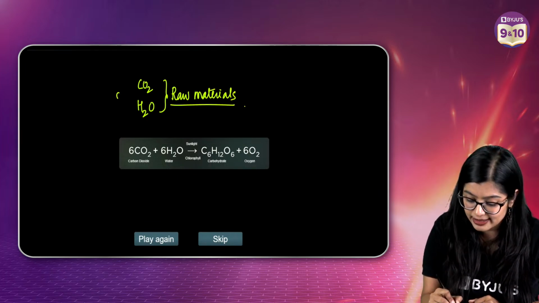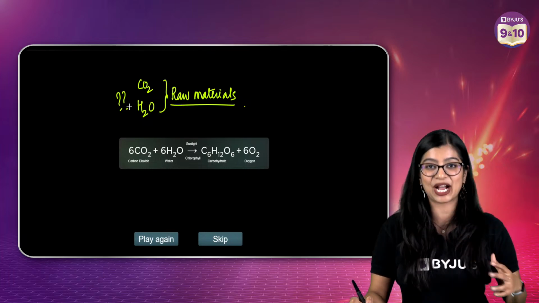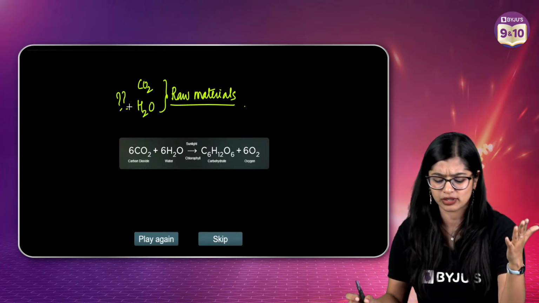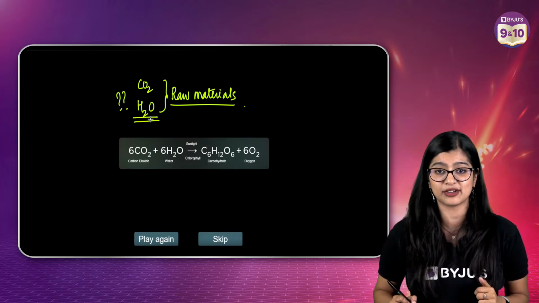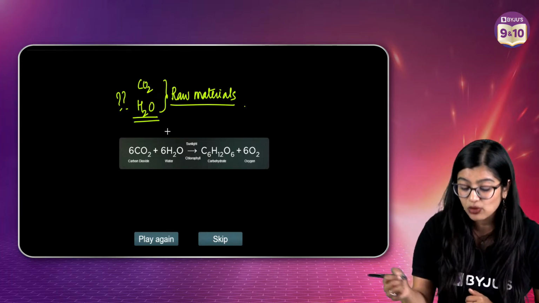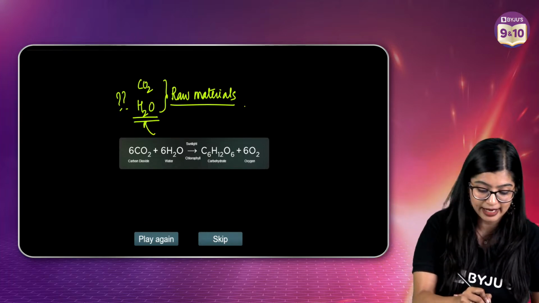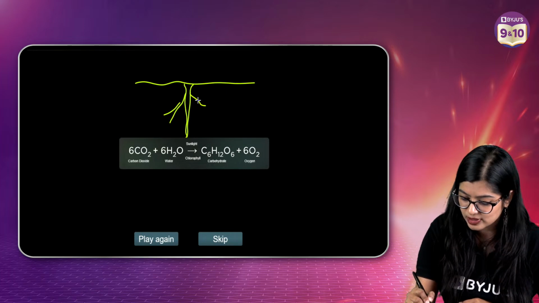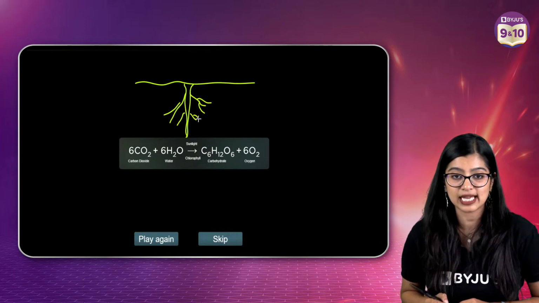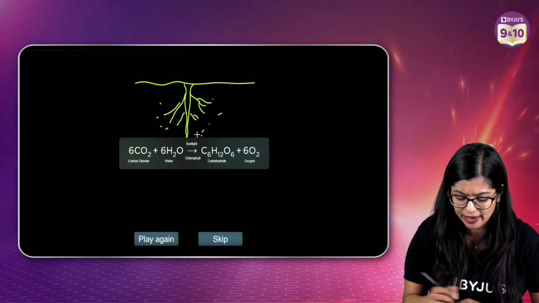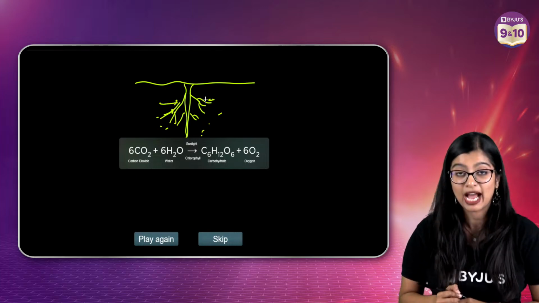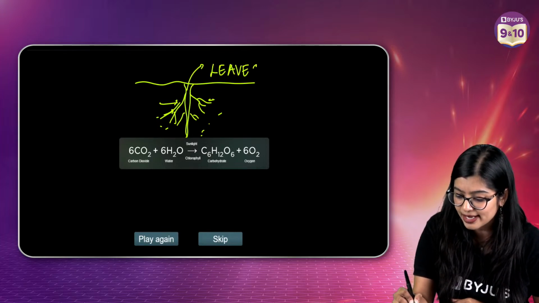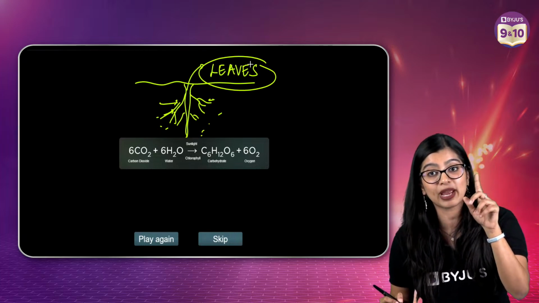Now the next question is, how exactly or where do they come from? Everybody in the live chat and for those of you watching later, you can think about it. Where is water coming from? Give me the answer very quickly. We know that water is absorbed by the roots. I'm just going to quickly draw a root system. Water is present in the soil, gets absorbed by the roots, and is transported all the way to the leaves.